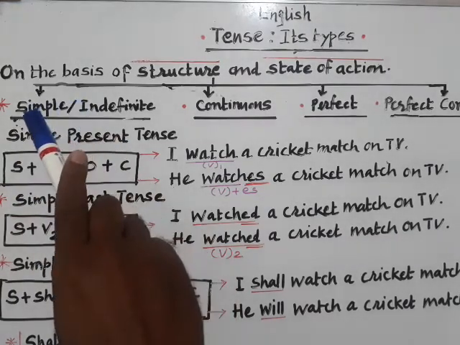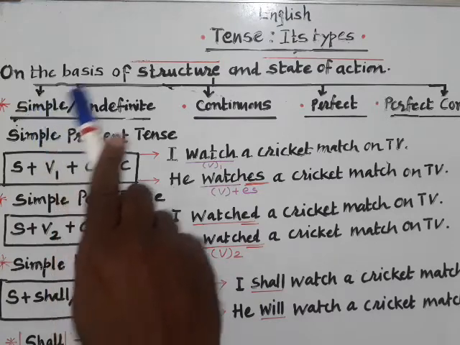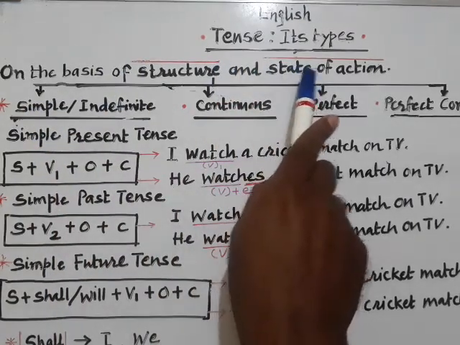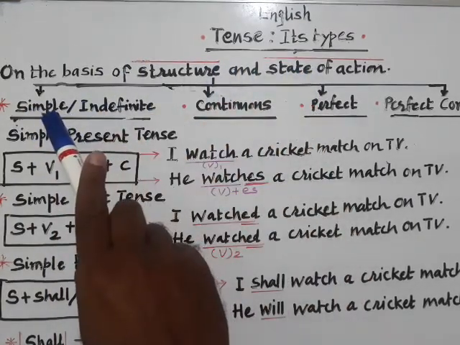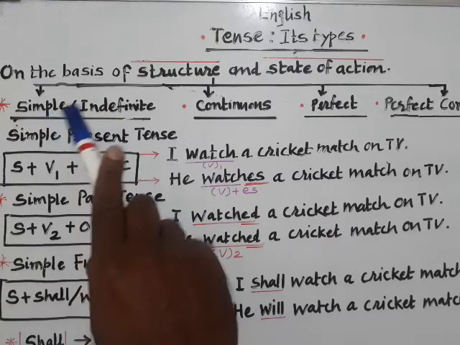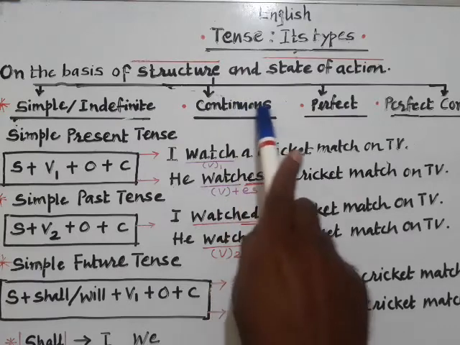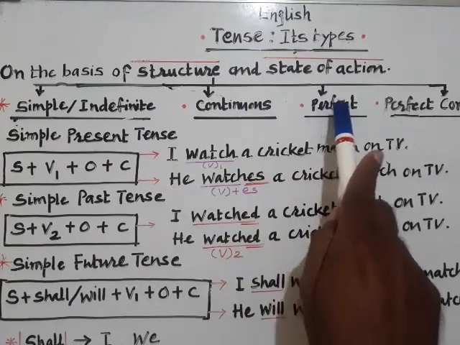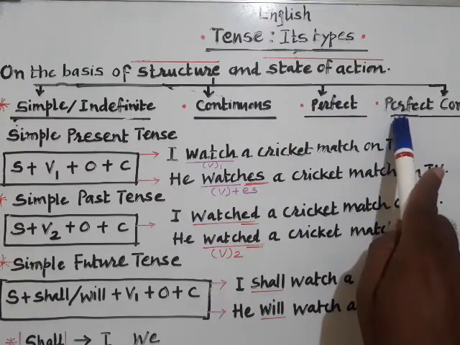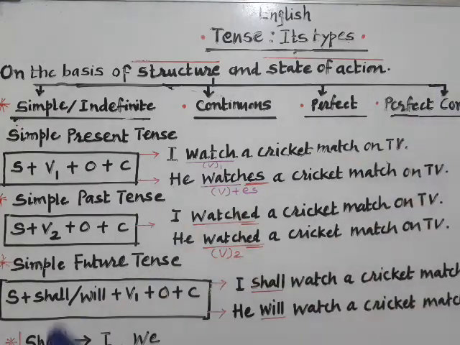As we know, we have already categorized on the basis of state of action the four forms: simple or indefinite, then second is continuous, next is perfect, and last is perfect continuous.